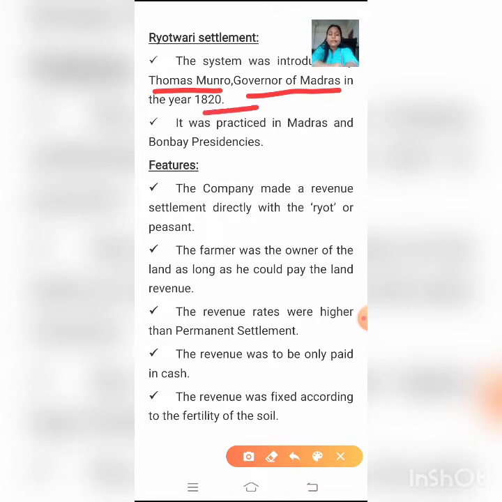The Rayatwari settlement was practiced in Madras and Bombay presidencies. The spelling of Bombay should be B-O-M-B-A-Y. There is a typing error here. Please correct it when you take your notes. All right.